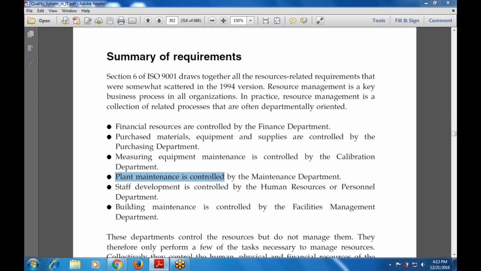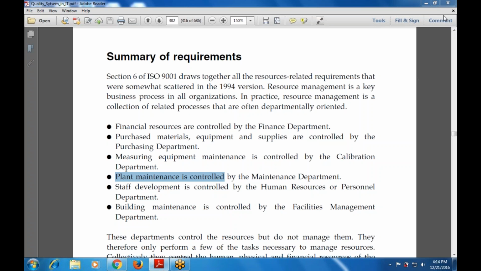So these are the various resources that are used for various departments. This is a division of the various departments with the various resources, we can say. For example, the financial resources are controlled by the finance department, then purchase material, equipment and supplies are controlled by the purchasing department, measuring equipment maintenance is controlled by the calibration department, plant maintenance, staff development is controlled by human resources, then building maintenance is controlled by facilities management.